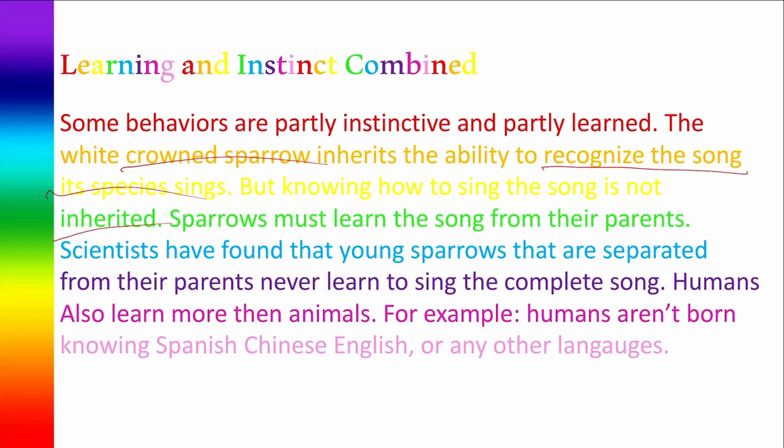Like if you're small and there was a poem, did you already know how to sing it? No, you have to learn the song from your parents or from anyone. This white-crowned sparrow can recognize the song but cannot sing it. This is learning and instinct mixed together.